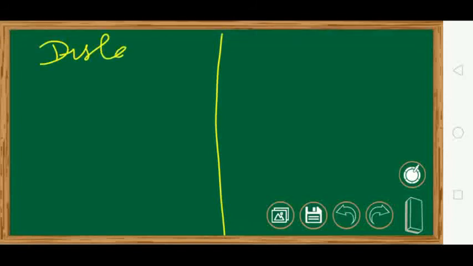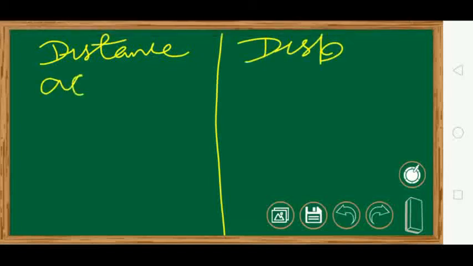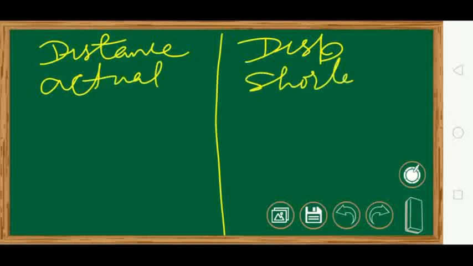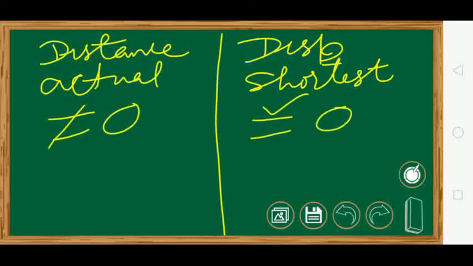So when we distinguish between the distance and the displacement, this is the actual path covered. This is the shortest distance between the initial position and the final position. Distance cannot be 0. Displacement can be 0.